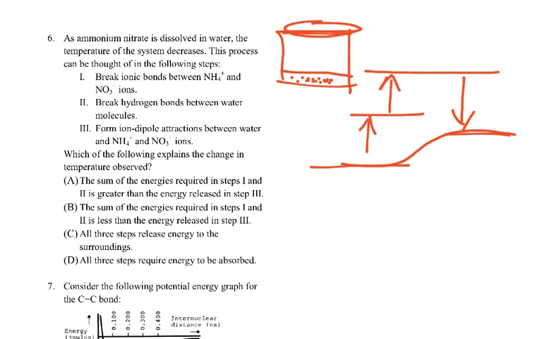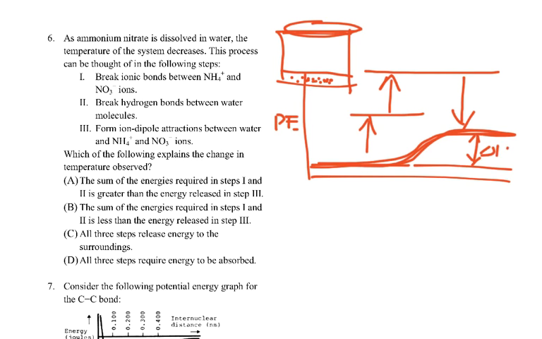So that tells us that from the beginning to the end, for our potential energy diagram, it must be going uphill. So which of the following explains this change in temperature, the fact that we have a positive delta H? The sum of the energies required in steps 1 and 2 is greater than the energy released in 3. So if this and this is more than this, then I think that is exactly right. That looks like answer A.